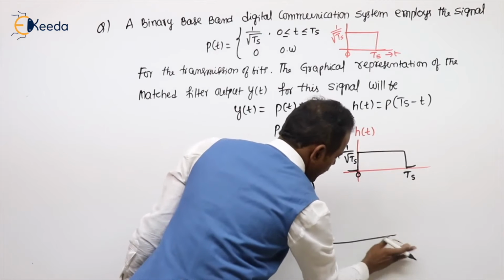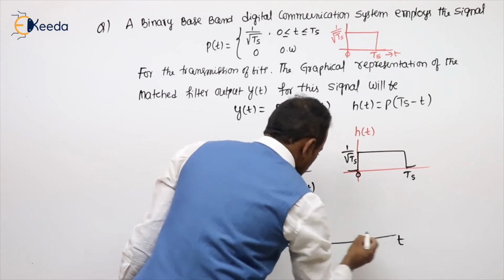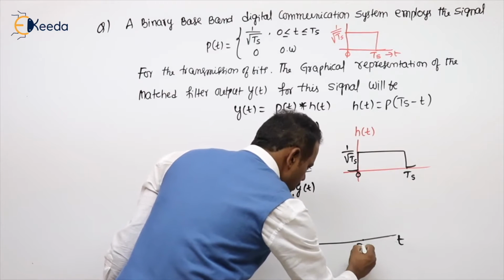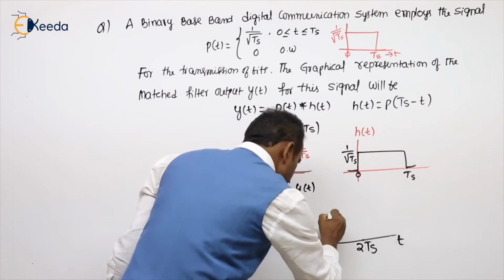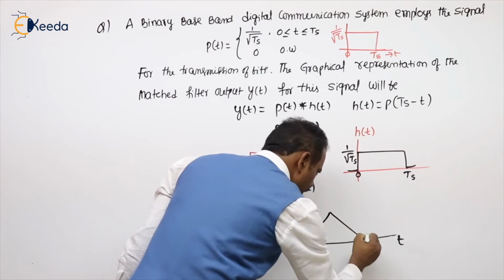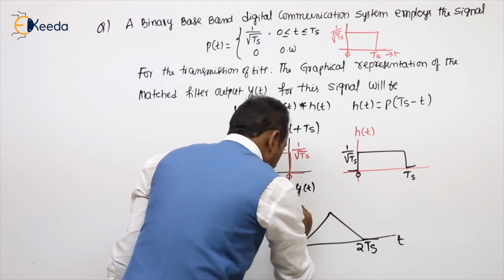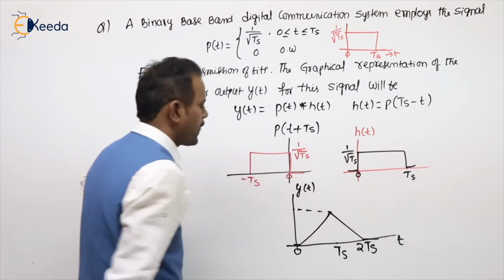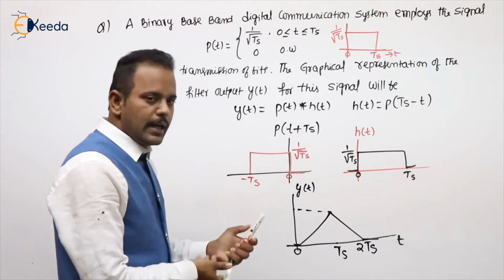Its lower limit is equal to the sum of the two lower limits. Upper limit is equal to the sum of the two upper limits. In between, draw the triangular pulse. How to calculate this amplitude, sir? Of course, up to here, Ts. How do we get the slope?